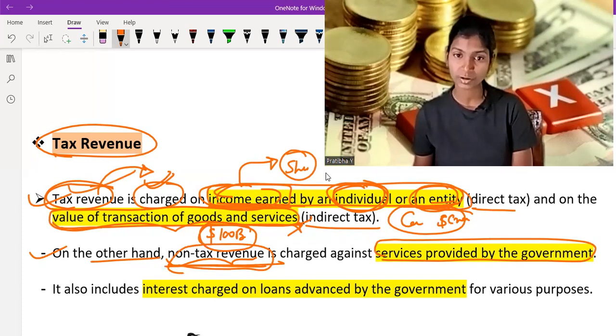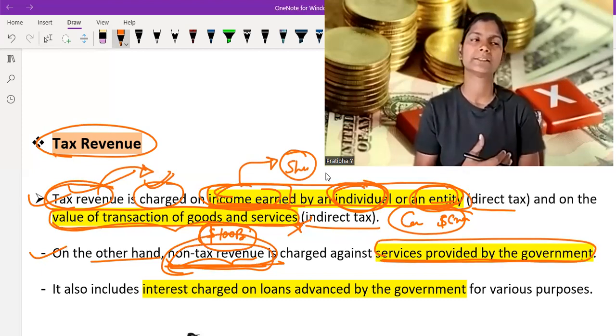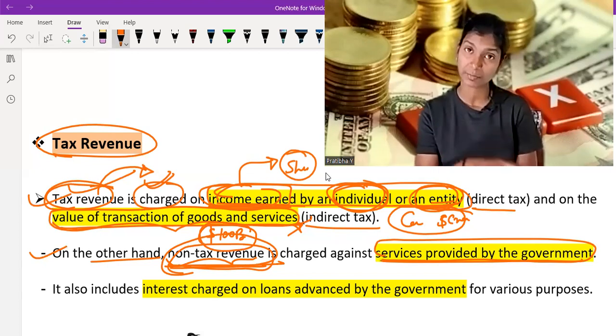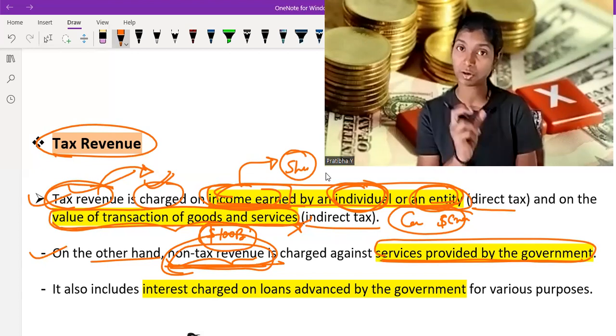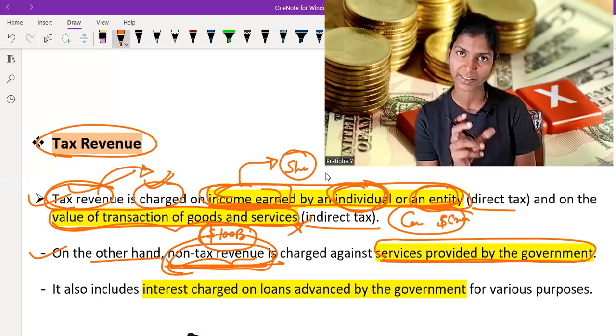In tax revenue, direct tax and indirect tax, and in non-tax revenue, it is charged against service provided by the government. Let's say the government provides you a service like travel from one place to another place very easily. So government provides some service in it. So they charge some money from there, and it is called a non-tax revenue. It is not taxing you on your income or transaction of goods and services. It is charged on the service provided by the government. So it is called a non-tax revenue.